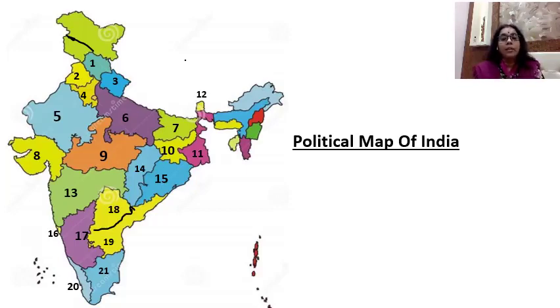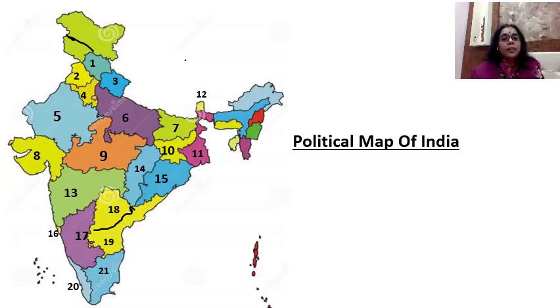Number 11 is West Bengal. The capital of West Bengal is Kolkata. Number 12 is Sikkim. The capital of Sikkim is Gangtok. Sikkim is the second smallest state of India.